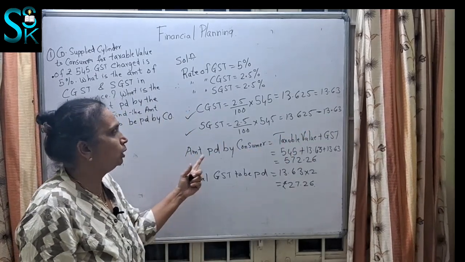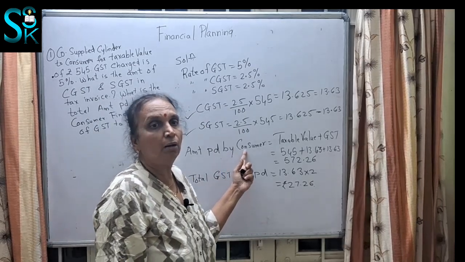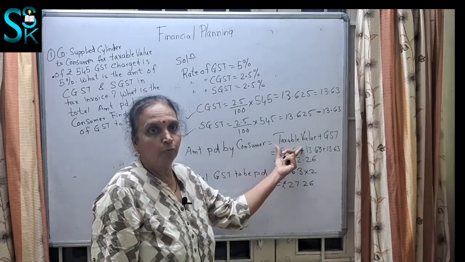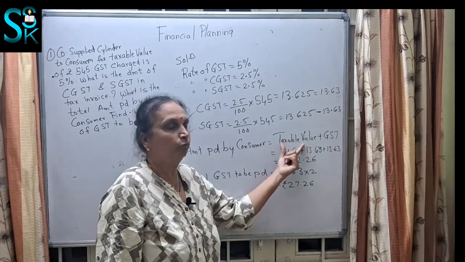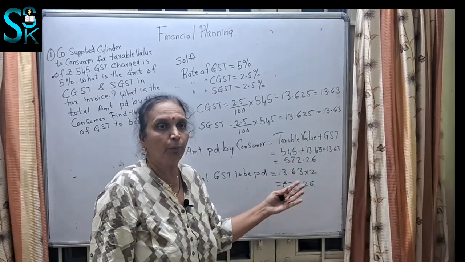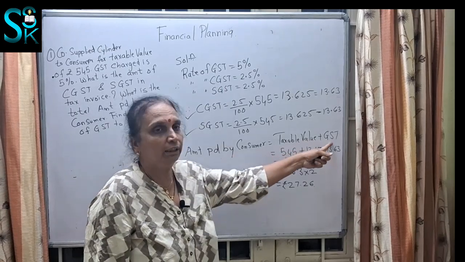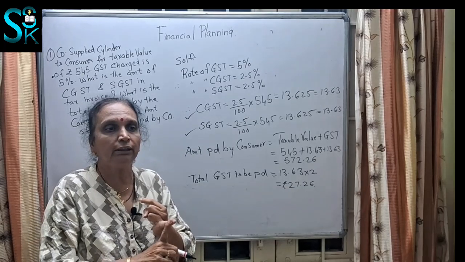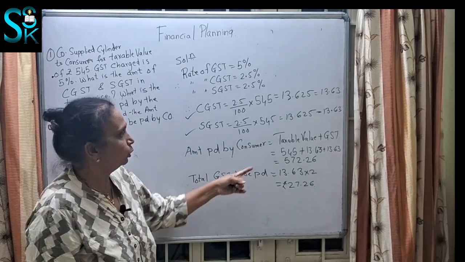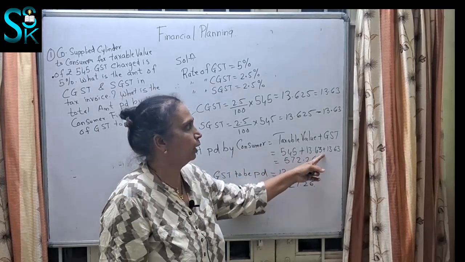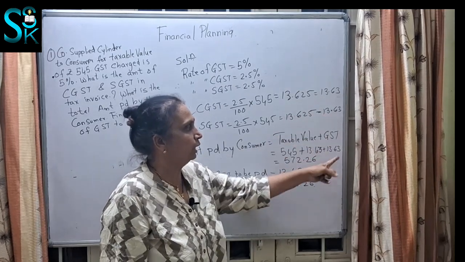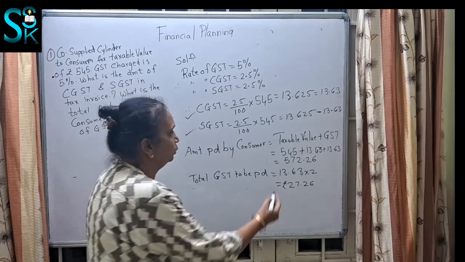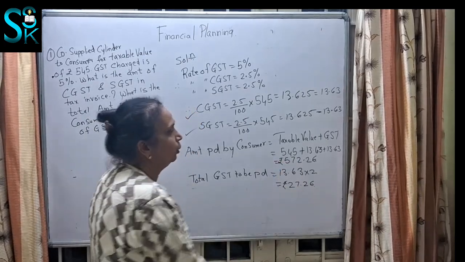So the amount paid by the consumer: how much is the consumer going to pay? The taxable value of the cylinder is how much? 545, plus he is going to pay the GST, both central GST and state GST. So 545 plus 13.63 which we calculated plus 13.63 comes to 572.26. So this is what the customer is going to pay in total.